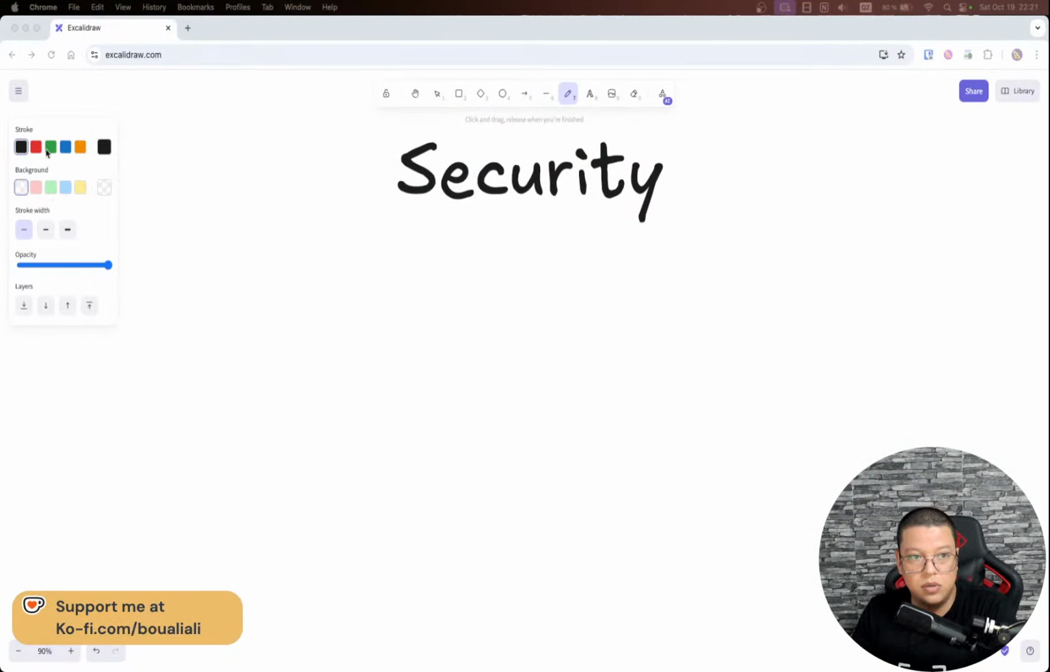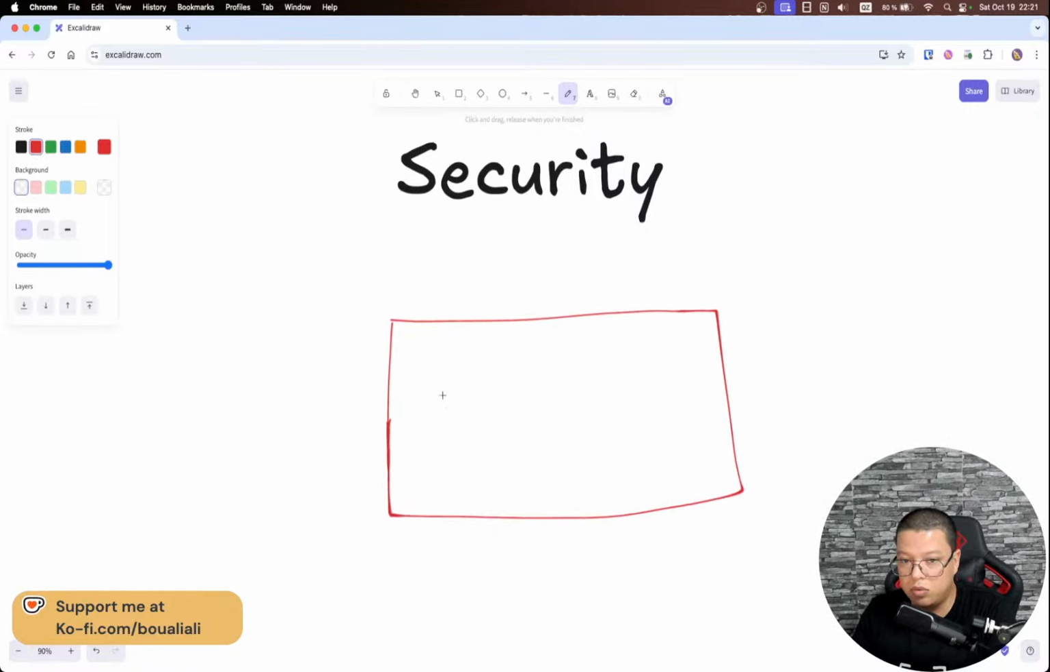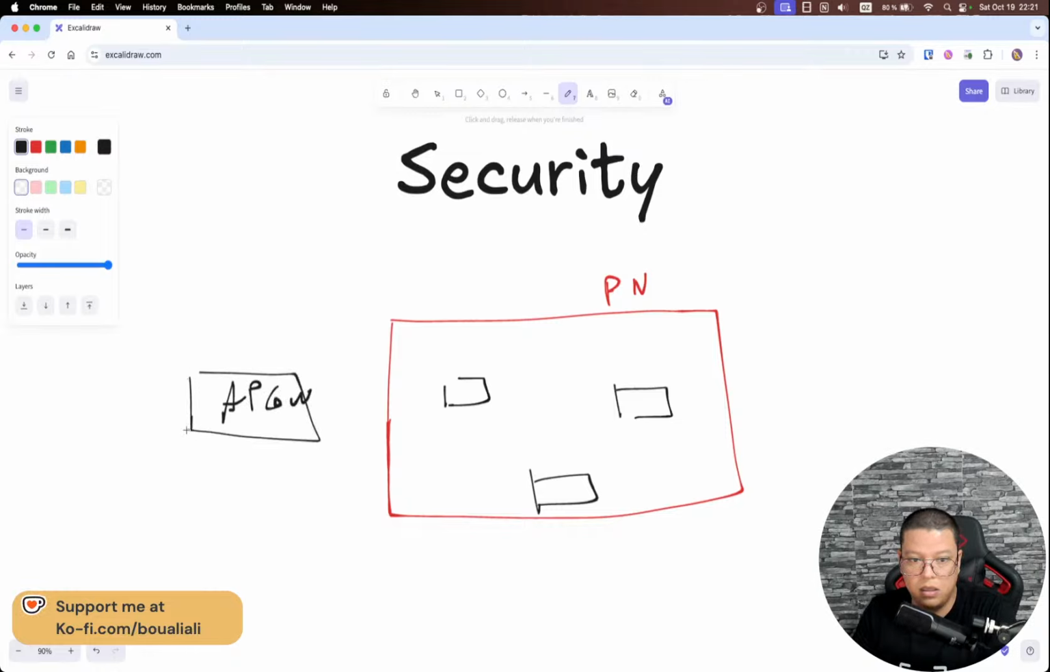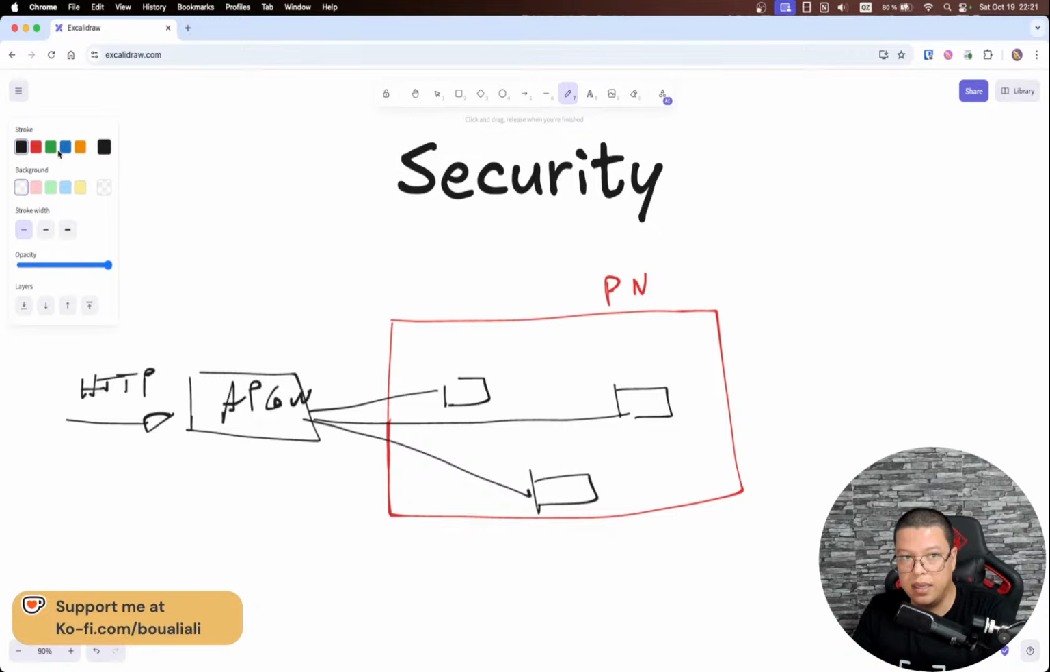All right, so here let's first seal our microservices. This is my private network, and here I have a few microservices communicating together. And here I have my API gateway. Of course, I receive my request in here. So this is my HTTP request, and the request will be dispatched, or sent, to one of the microservices, and all the classic stuff about that.